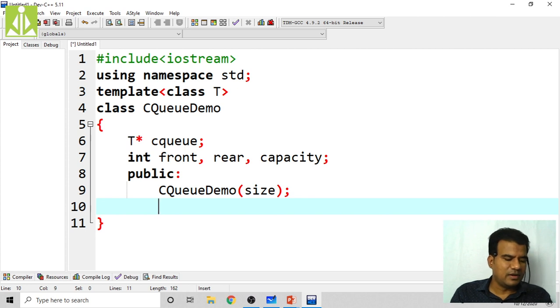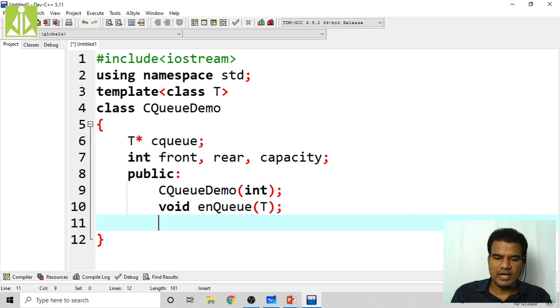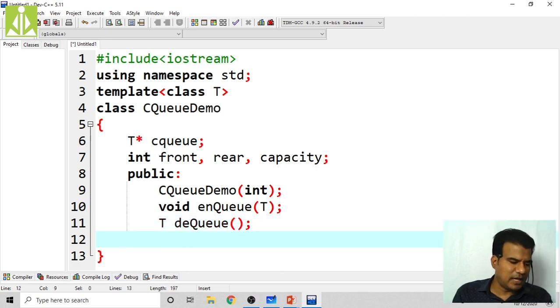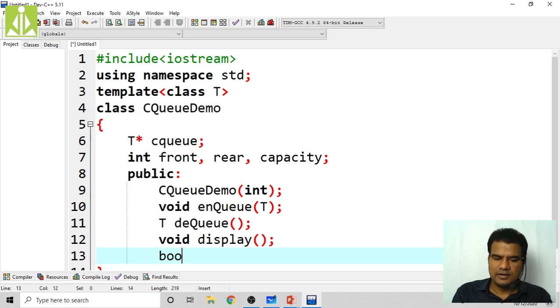Then my enqueue, it will enqueue an element of type T. There is no size here, as it is the declaration, I have to specify the type. After enqueue, the dequeue operation will return an element of template type. So dequeue, that's it. Then display, a void display function. Then I have isFull. Return type will be the boolean value.